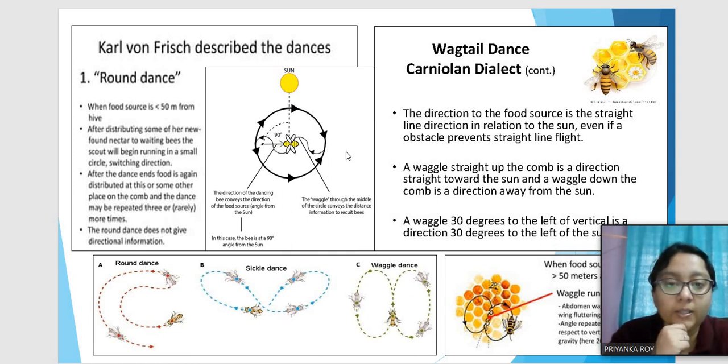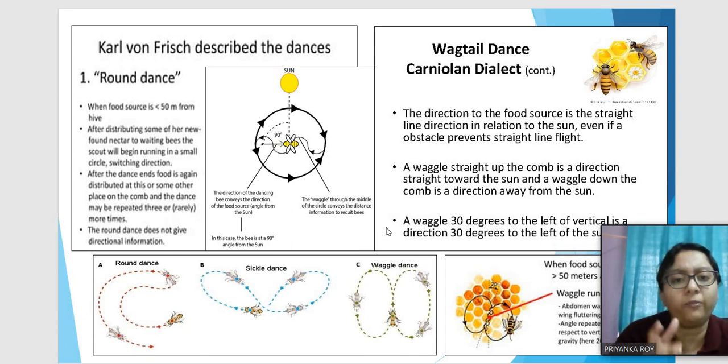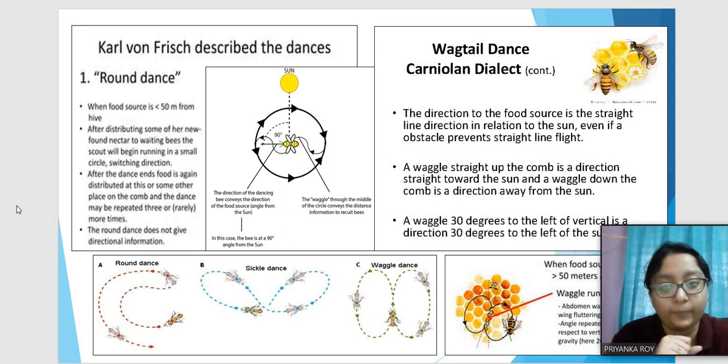And this woggle is the distance. Also, the woggle through the circle conveys the distance information to recruit bees. If the woggle is more like this, then it is more distance, and if the woggle is less, then it is not very far, not more than 50 meters. So all this information regarding the food source is conveyed by means of dance in honeybees.